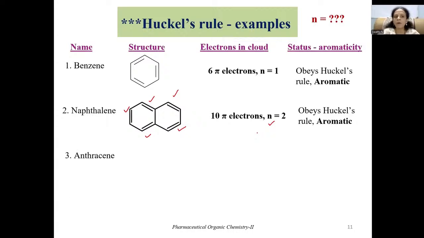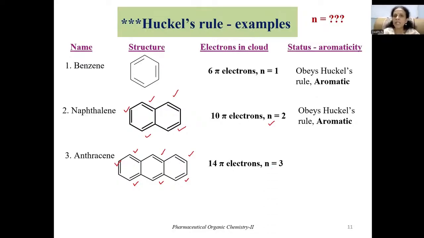Now coming to the other polynuclear aromatic hydrocarbon, anthracene. This is the structure of anthracene. Anthracene is a tricyclic system. So it is also a cyclic system, and it consists of conjugation because double bonds are present at alternate positions. So it is meeting the first 2 criteria. Now coming to the third criterion, the total number of double bonds here is 7. 7 double bonds are equivalent to 14 electrons. So when you make 4n plus 2 equivalent to 14, then you will get n equals 3. That means even anthracene obeys Huckel's rule, and thus it is considered to be aromatic, similar to benzene and naphthalene.